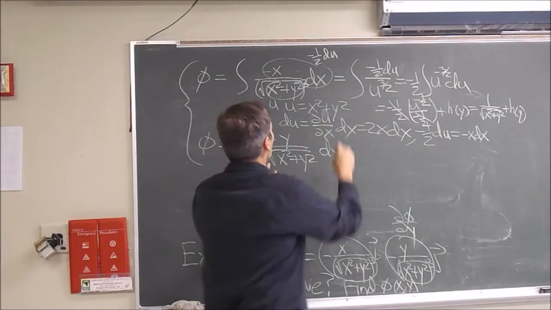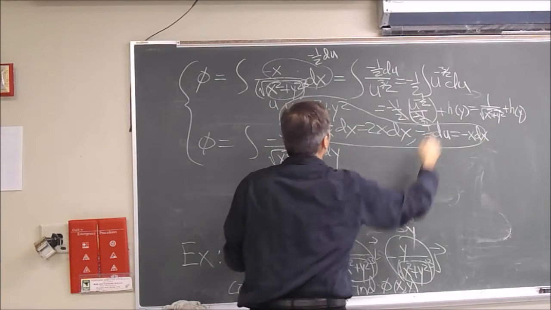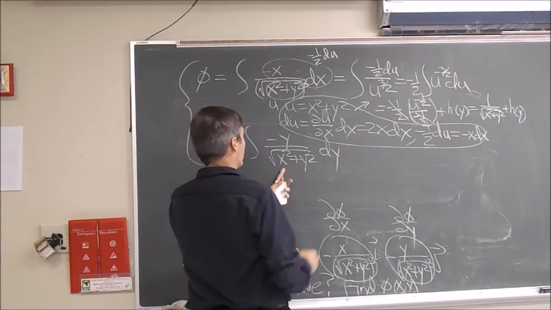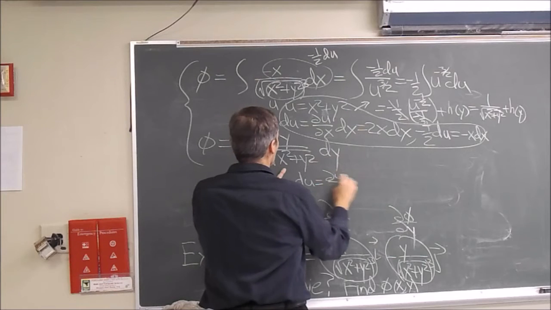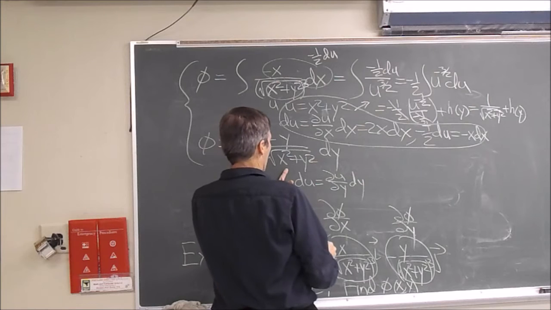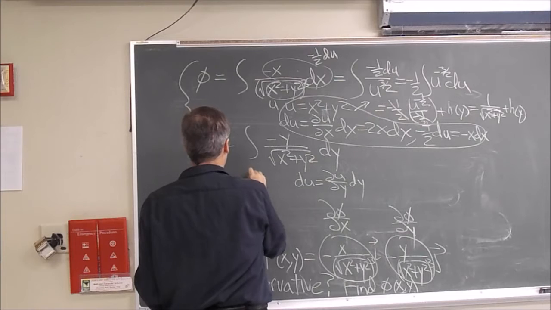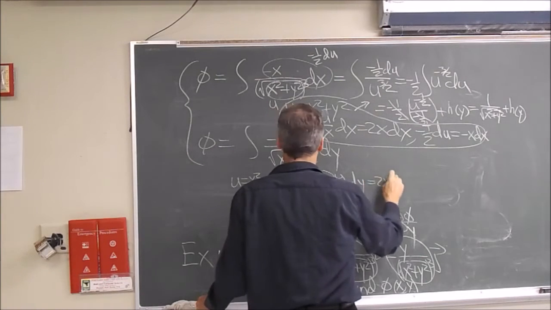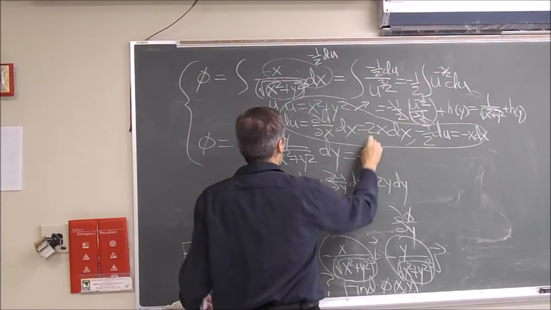Similarly, when we do this integral, the substitution we made, we'll just put that on the side. We can make the same substitution in here, except that du in this one is going to be the partial of u with respect to y times dy. So if u equals x squared plus y squared again, du is 2y dy, just about what we have in the top here, and we can rewrite this just like the last one.